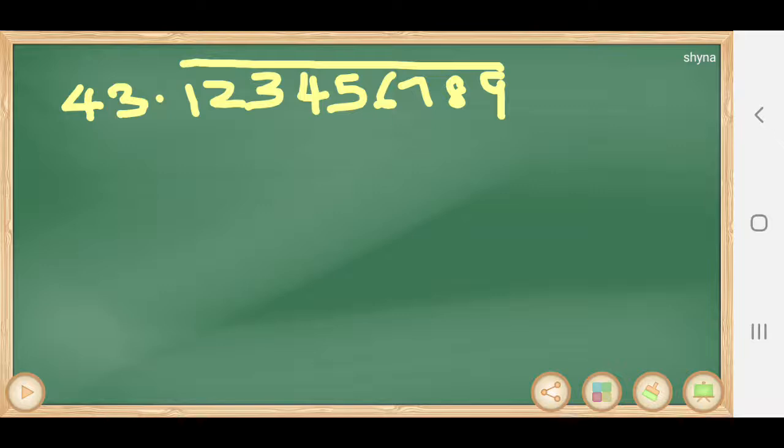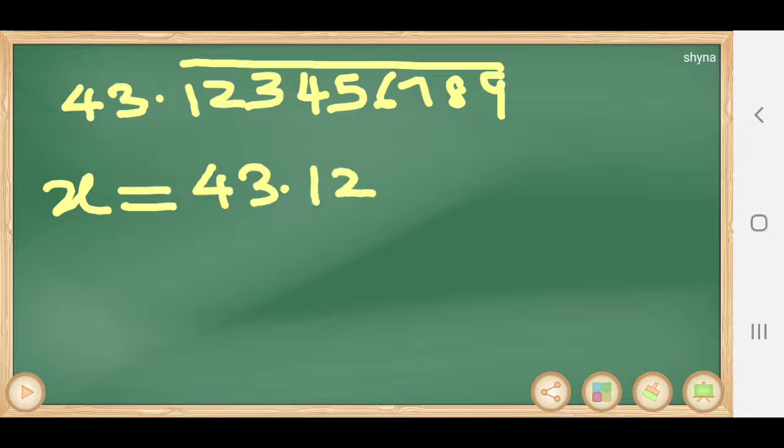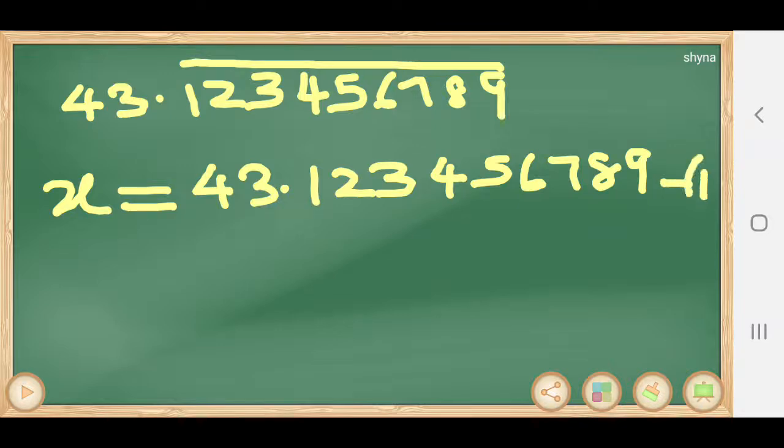If it is a rational number, how will you write it in the form of p by q? For that, first we will consider the given number as x. x equals 43.123456789 bar. That you give as equation number 1. Then, dear children, check how many digits are repeating. 9 digits are repeating.